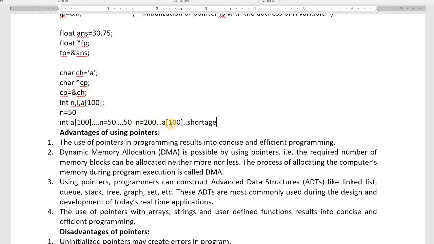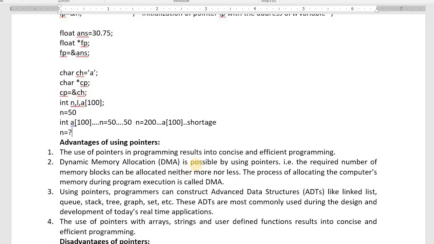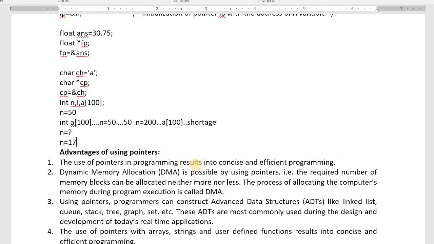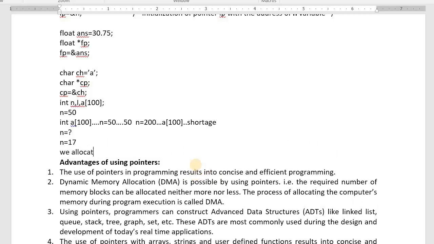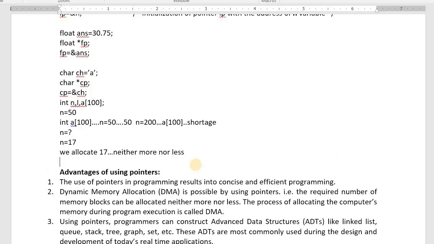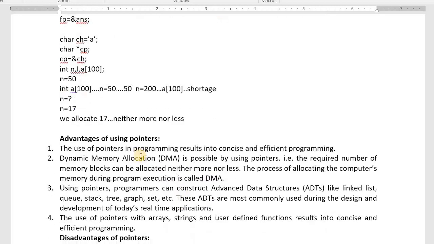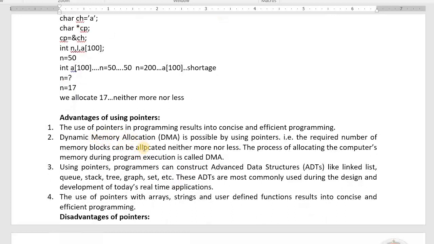Now how to solve this problem? That is possible by dynamic memory allocation. Dynamic memory allocation means we read the n value. If the n value is 17, we allocate 17 memories only, neither more nor less. We are not wasting the memory. It is possible only by pointers. That is called dynamic memory allocation.